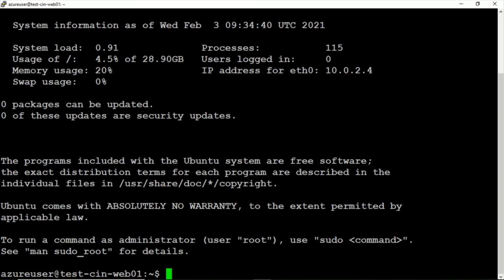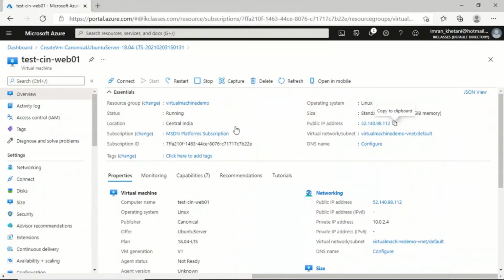Okay, guys, so this is how you create a virtual machine. I hope this has been informative. And yeah, before closing out, I'll have to tell you that you have created this resource group and the machine is also running, so this is incurring charges. If you are using it for testing purposes, I recommend you delete this resource group. So it will delete all the associated resources.